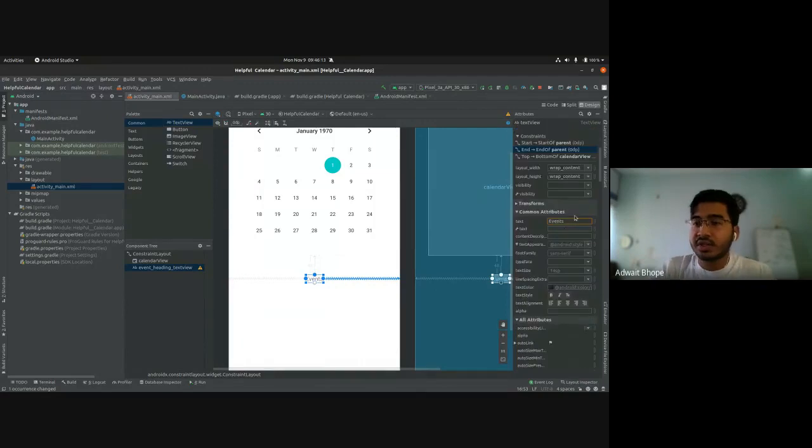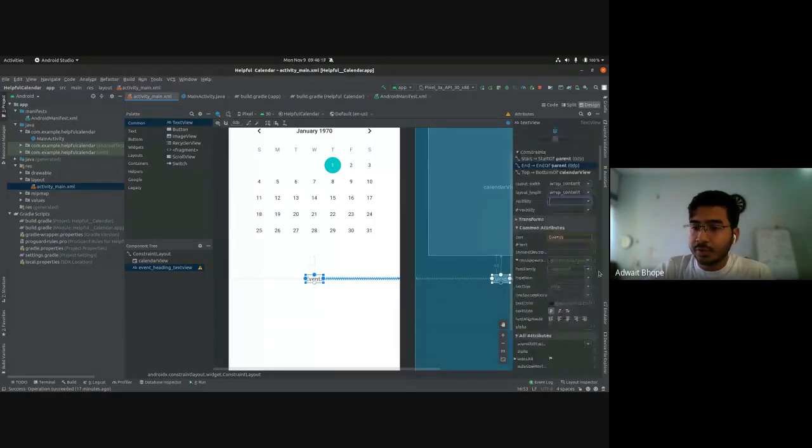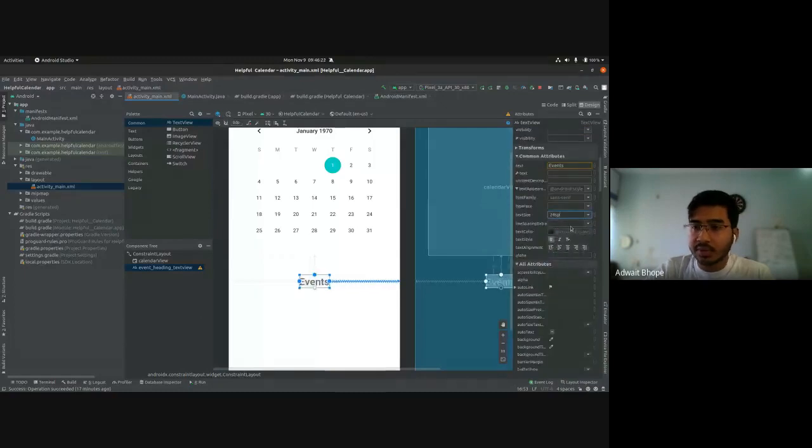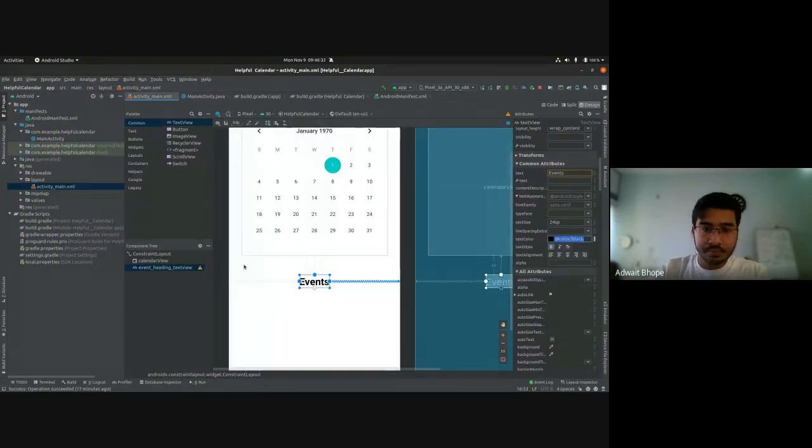If you want, you can change some attributes. I'll make it bold. Maybe increase the text size as well. And you have the text color here, so you can just type in black, for example, and it will show you, pick add color / black, and the text color will change.